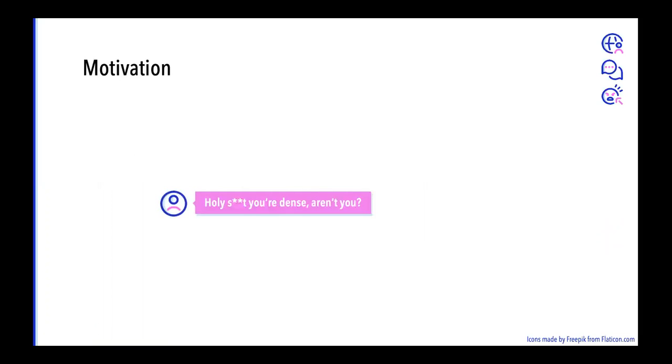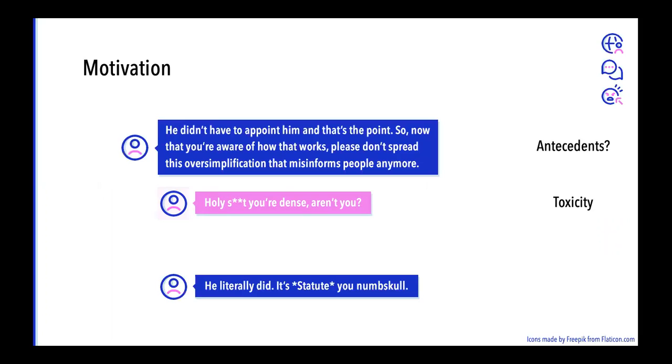Every day online we see this kind of toxicity or toxic language, but we were interested in whether there are any common antecedents of toxicity. For example, it might originate from the user or the discussion context. And also, we were interested in the consequences of toxicity, namely attracting more replies or recognition from other users.